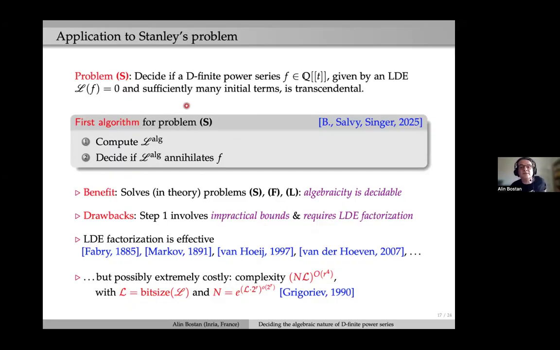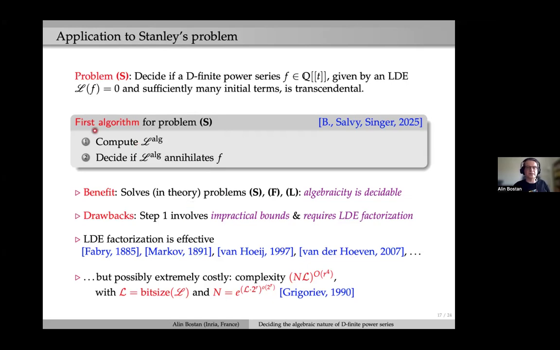Now let me just show you the connection to Stanley's initial problem. The question is, once again, problem S, Stanley's problem: decide if a given D-finite power series is transcendental or algebraic. There is a way to reduce this to what I said before, namely the generalization of Singer's 1979 algorithm to the computation of L-alg. We can apply this to solve Stanley's problem in a theoretical way.